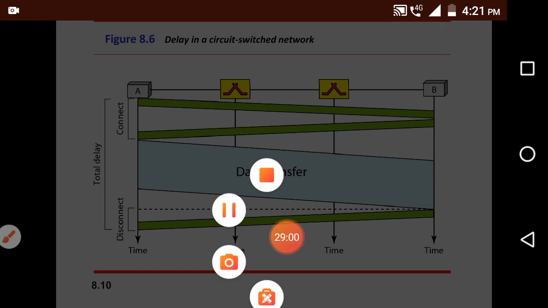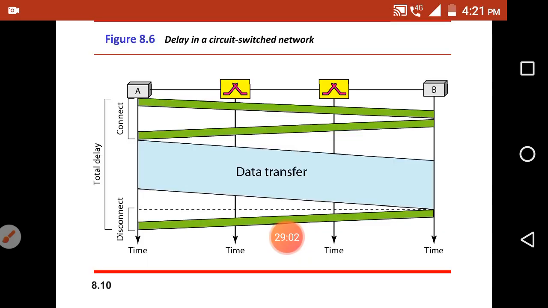In the next video we will discuss the packet switching network.